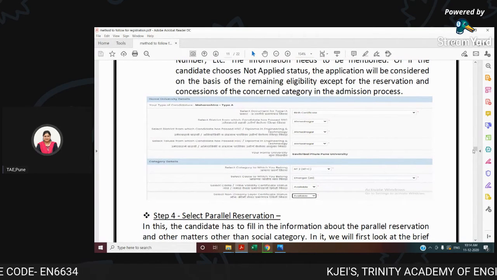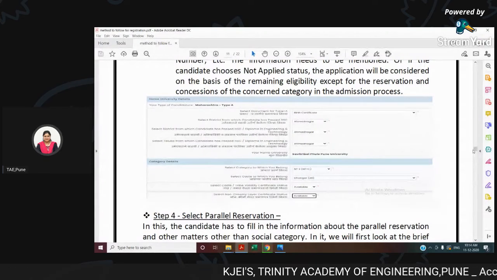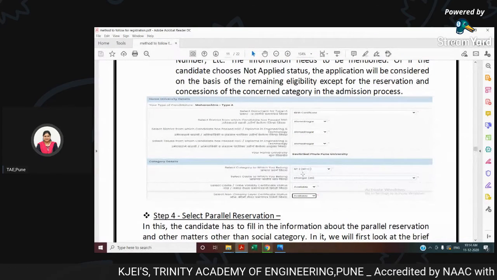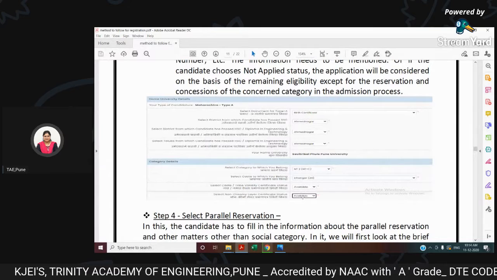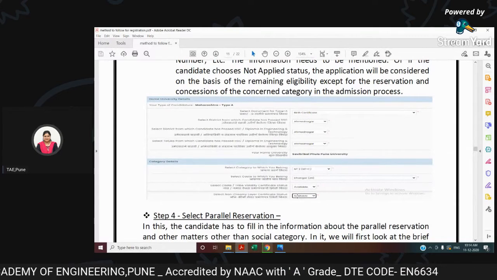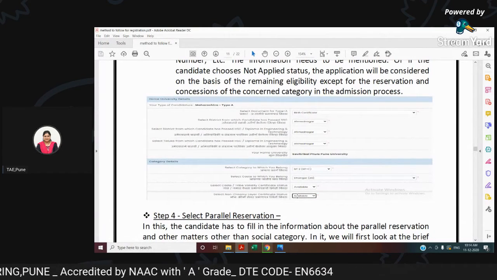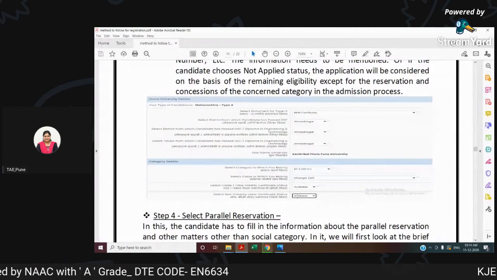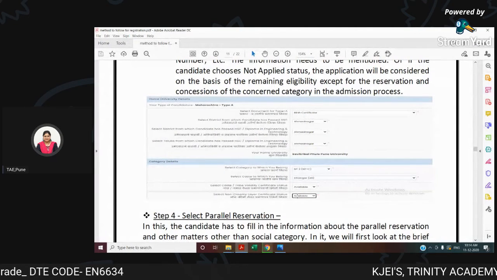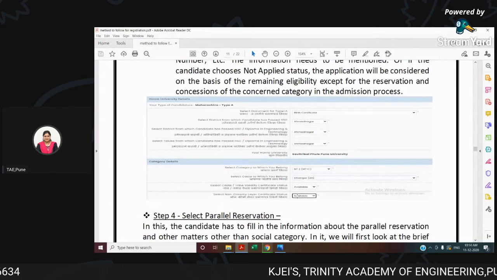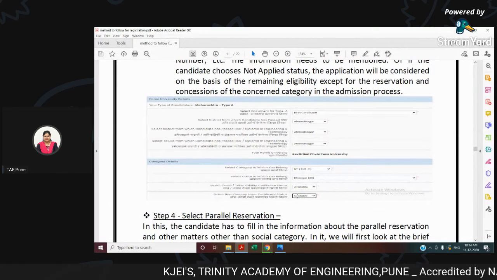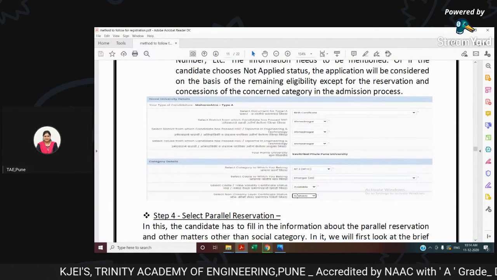The next is category details. Here, if you are NT, then the details are to be given, and you need to check whether you have your creamy layer or non-creamy layer certificate, yes, or whether it is under procedure. If it is under procedure, then you need to give the application ID number and the place in which you have applied.